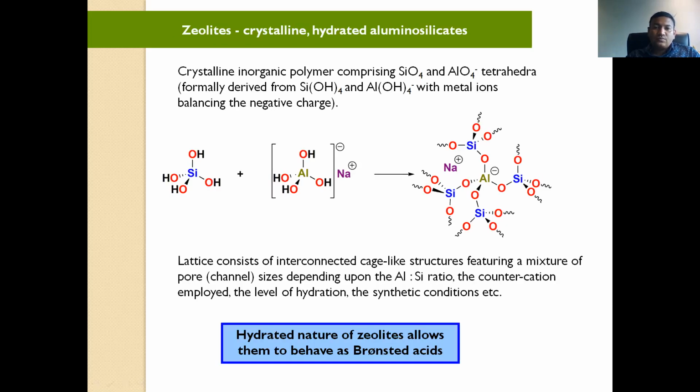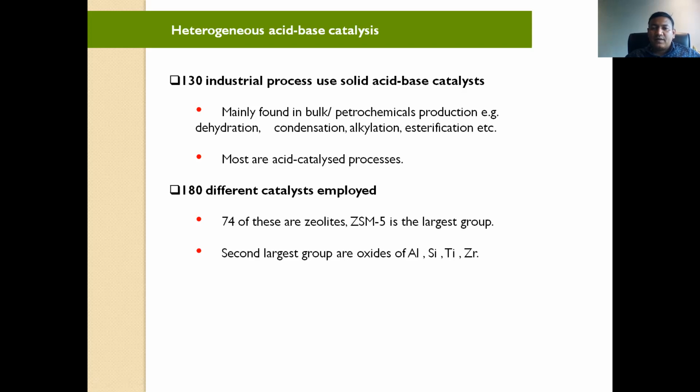How much time now? Okay, I will explain this part and we will stop today. So this is the condensation and then alkylation, esterification, that type of reaction, and most are acid catalyzed processes. Different catalysts are employed.